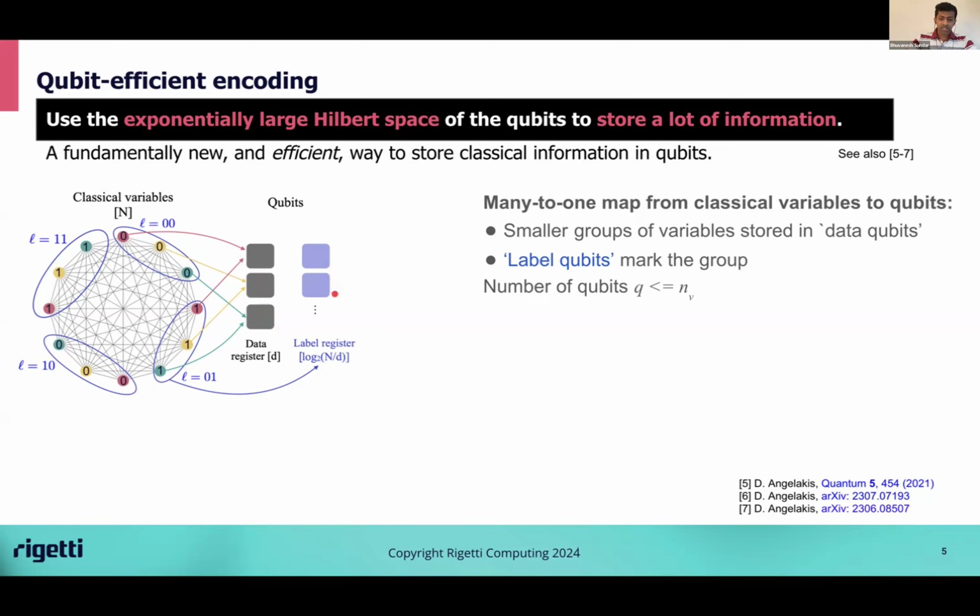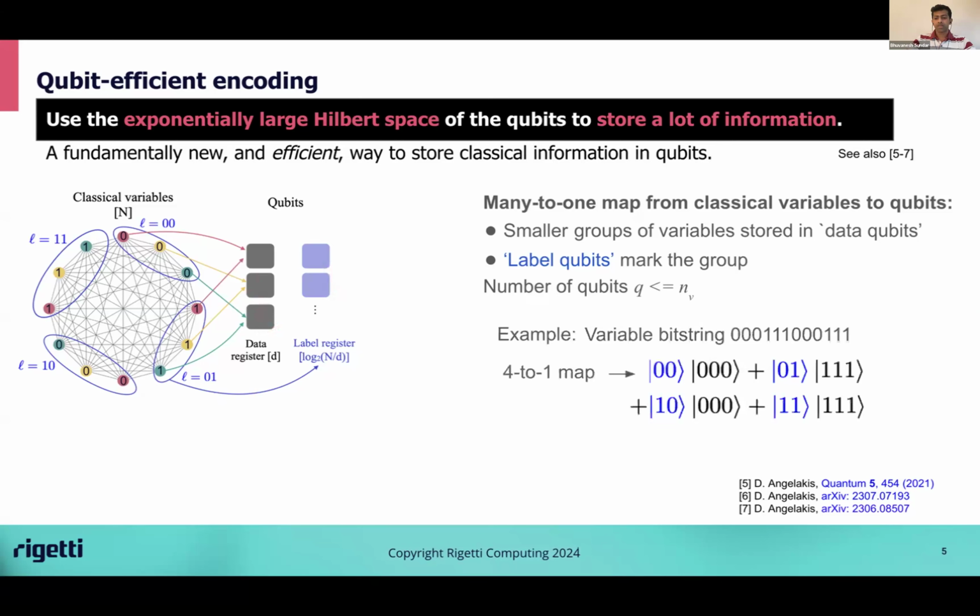Let me illustrate this with a concrete example. Suppose I wanted to store these 12 bits. I can, for example, break up these 12 bits into 4 groups of 3. Then I'll store the first 3 bits in the 3 data qubits if the label qubits have the value 00. I'll store the next 3 bits in the 3 data qubits if the label qubits have the value 01, and so on and so on. In this way, I can store all the 12 bits in these 5 qubits.